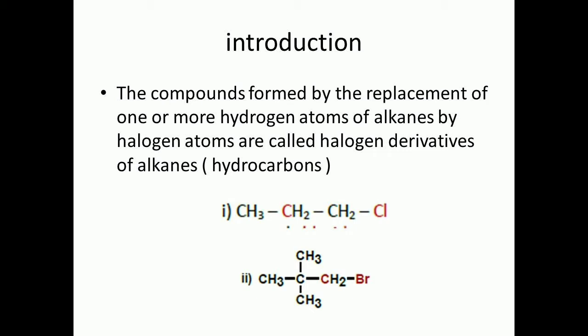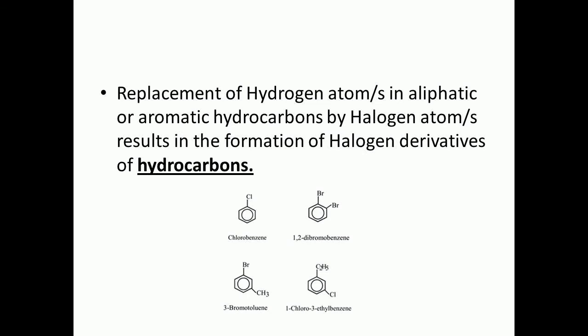Yes, again, the compounds formed by the replacement of one or more hydrogen atoms of alkanes by halogen atoms are called halogen derivatives of alkanes or of hydrocarbons. Similarly, replacement of hydrogen atoms in aliphatic or aromatic hydrocarbons by halogen atoms results in the formation of halogen derivatives of hydrocarbons.